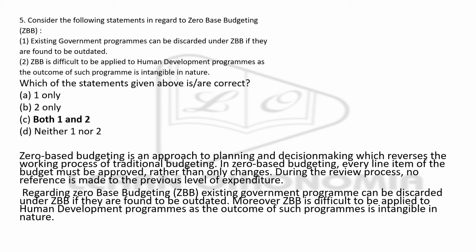Before going further, you have to understand the meaning of zero-based budgeting. It's an approach to planning and decision making which would reverse the working process of traditional budgeting. In this kind of budgeting, every line item of the budget should be approved rather than only changes. Regarding zero-based budgeting, existing government programs can be discarded under this if they are found to be outdated.